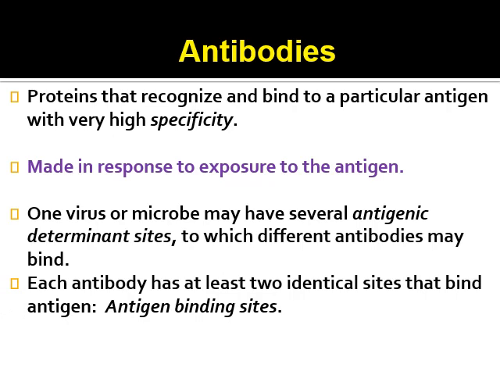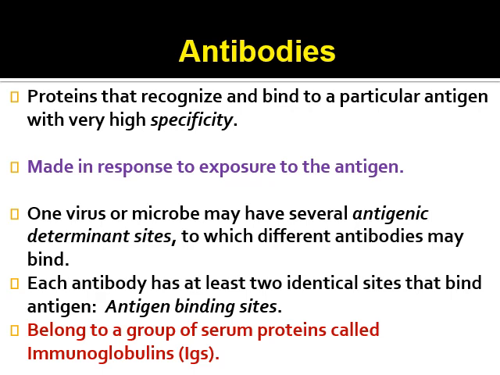Each antibody has at least two identical sites that bind with the antigen. That is known as the antigen binding site. Usually these antibodies belong to a group of serum proteins known as immunoglobulins. We have a session in detail about the immunoglobulins. We'll be discussing that in detail in later classes.